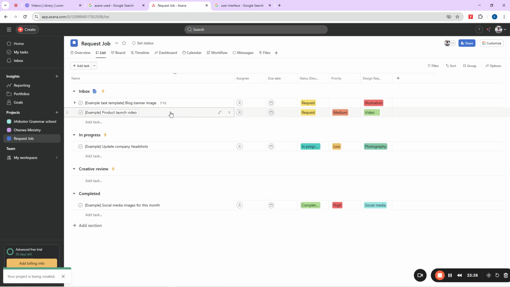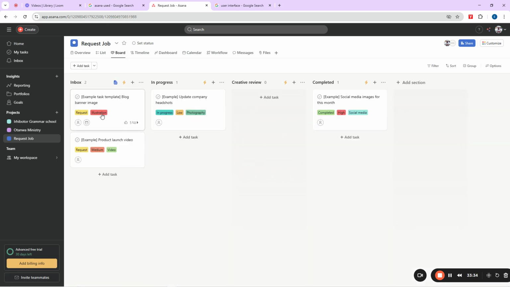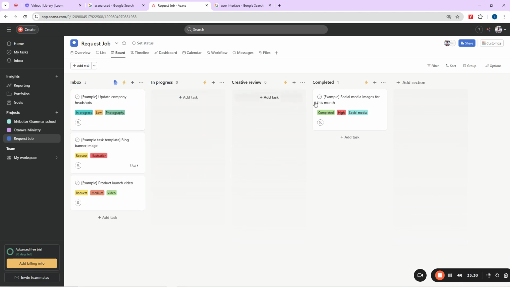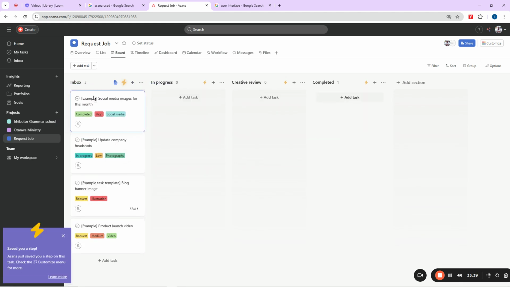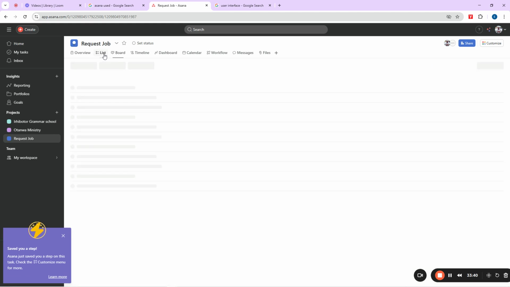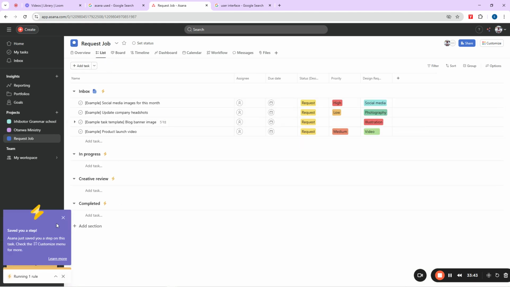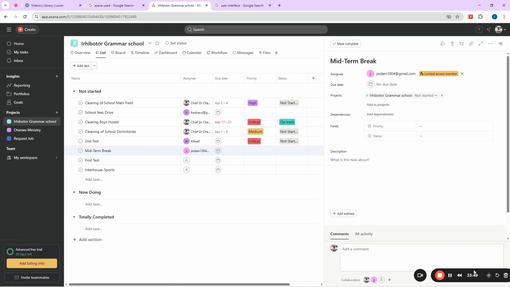A little bit of difference, but still the same thing. In as much as if I come to my board here, I will still get the same feeling. You see the same drag and drop. Nothing changed. They just give you something that you can rename and use quickly without cracking your brain like, okay, what should I do, this and that. It's simple. This is not hard at all.